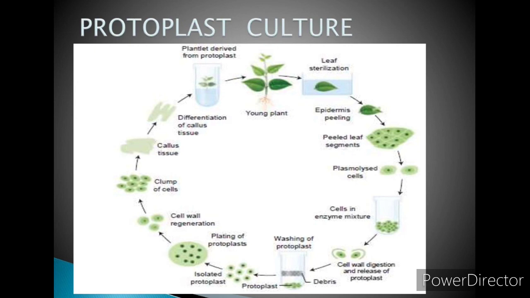Third step is culture of protoplast. Culture means growing. The culture medium used here is MS liquid medium. Protoplast viability is tested with fluorescein diacetate before the culture. That is, the viability is checked to see whether it is a living cell.